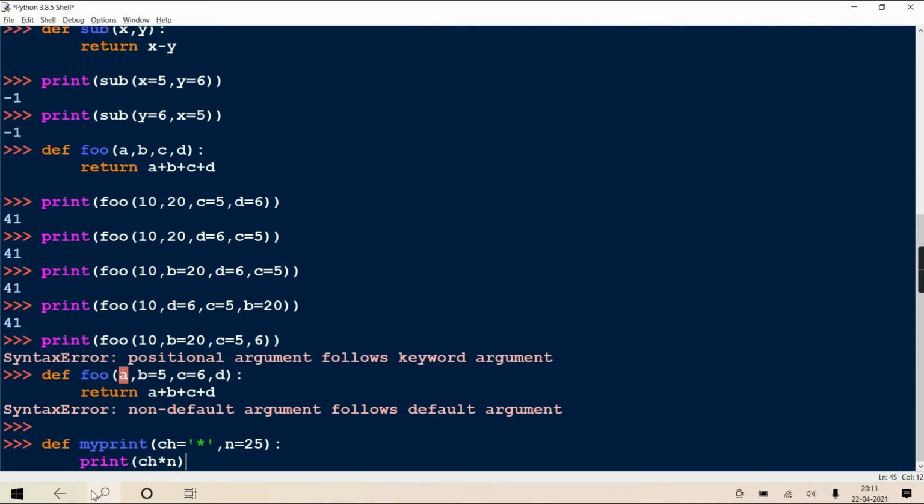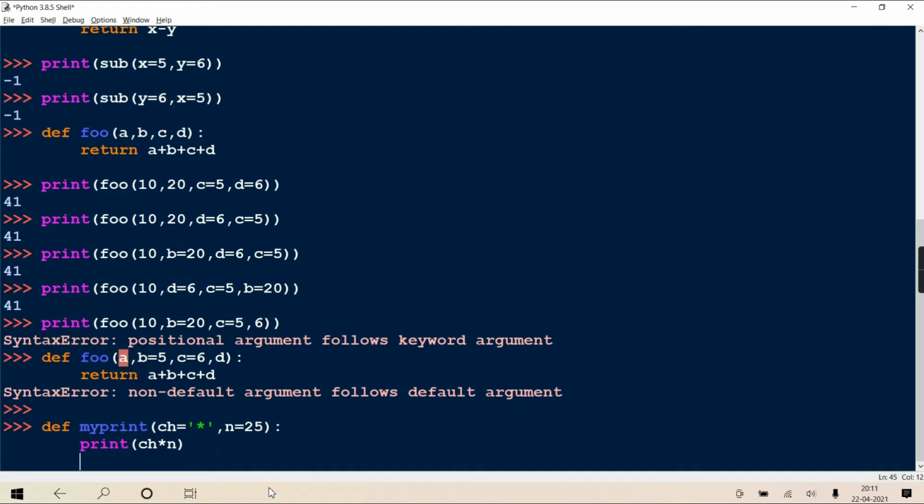You can repeat a string n number of times, isn't it? ch into n. So one string you can multiply with a number, and it will repeat that string n times. Chapter 1, I hope you know it. So will it repeat this star 25 times? Yes. But when you don't pass an explicit value.